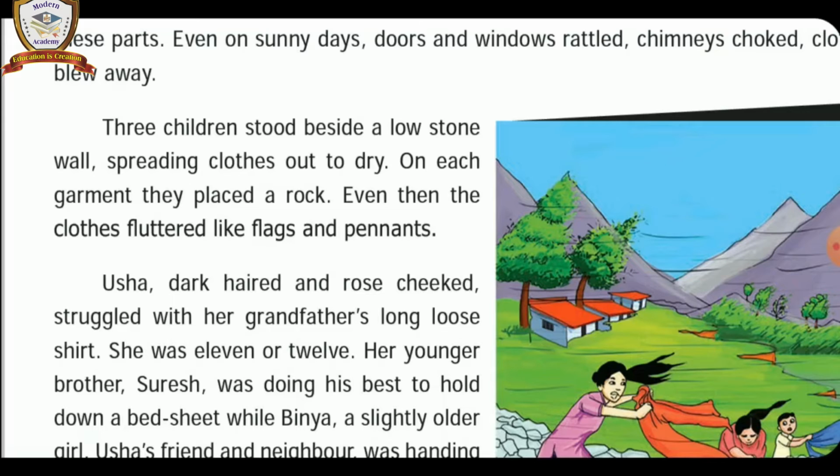The three children were spreading their wet clothes out in the sun. They did not hang the clothes on the clothesline. Understand? After spreading their clothes out in the sun, the three children kept a rock on each piece of clothing. Kept a rock means kept a stone on each cloth. But the clothes were moving quickly like flags due to the heavy speed of the wind. Understand? Next paragraph.